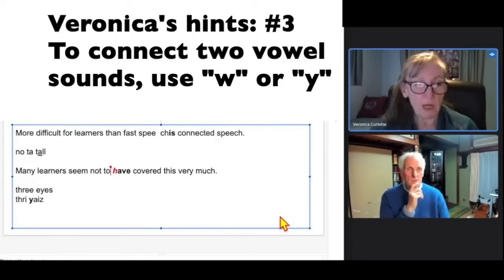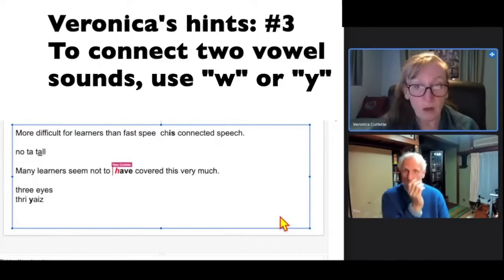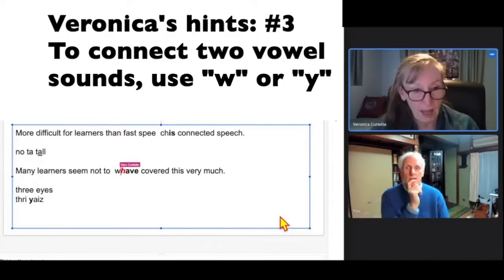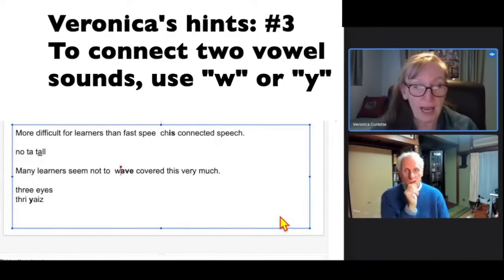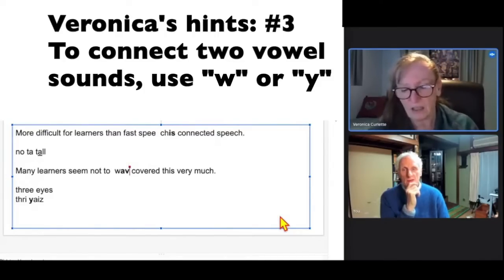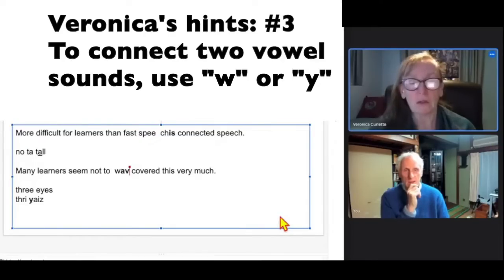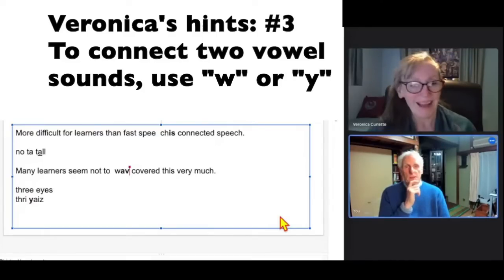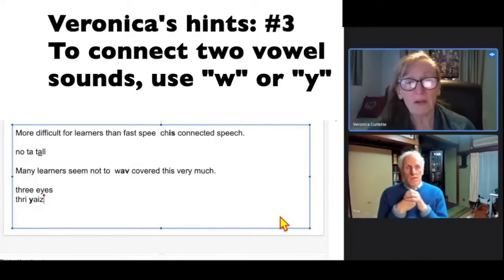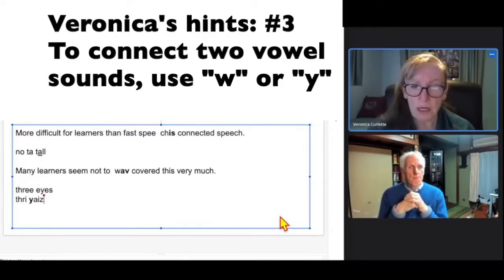Ooh. So what we're going to do there is join it with the little w sound. And of course, we've gotten rid of that H, and that doesn't even exist. And the A is basically a schwa vowel. So it's "two of." Most learners seem not to have it. And there are many other little features, but if you just focus on those three to begin with,